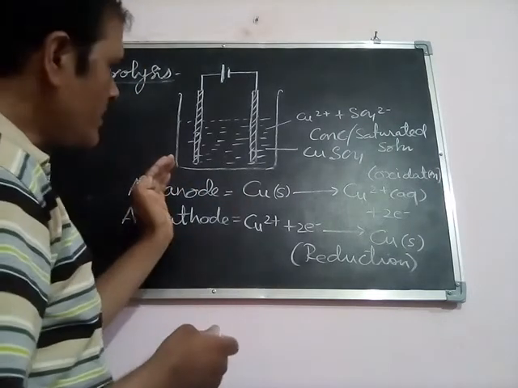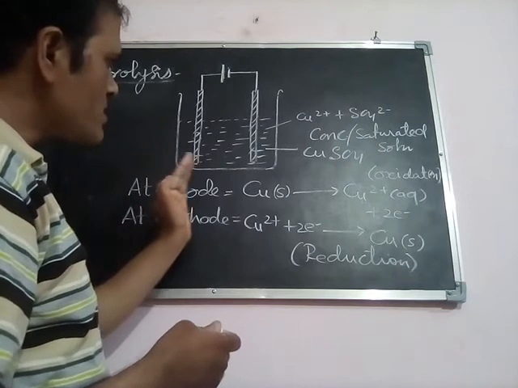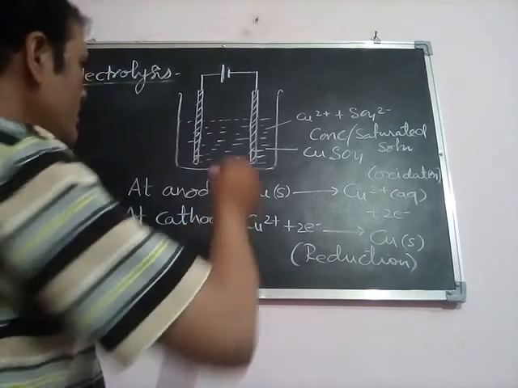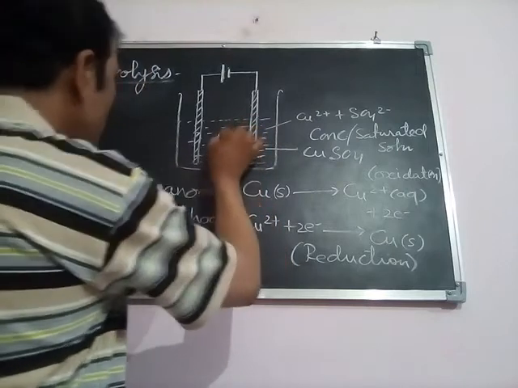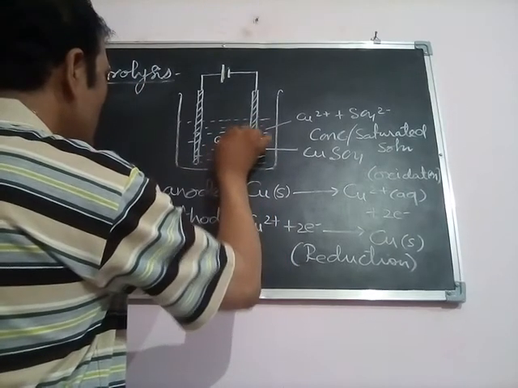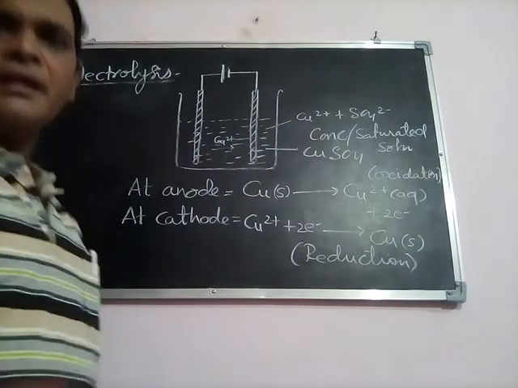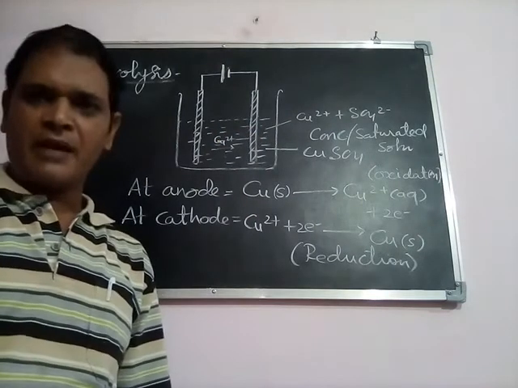The copper ions move to that particular electrode, and they will produce copper metal there.